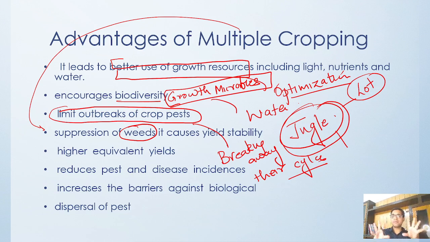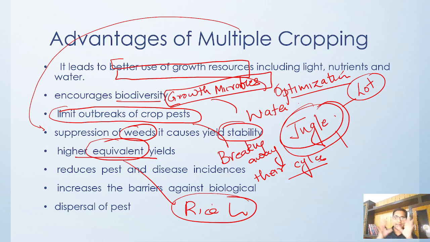Weeds only grow where we are doing monoculture farming, where only a single type of crop is grown and the weed knows, yeah, I can attach to that crop. But if you are doing multiple cropping, the weed doesn't know which crop to attach to, and it is not able to grow. Because of that, the stability of your farm will remain. It will give higher equivalent yield. Why have they used the word equivalent? Since you are growing rice and also something else, if you calculate equivalently, you will get more yield than your monoculture farm.